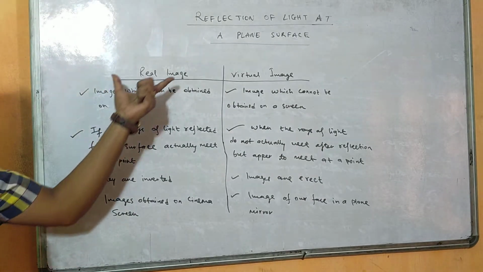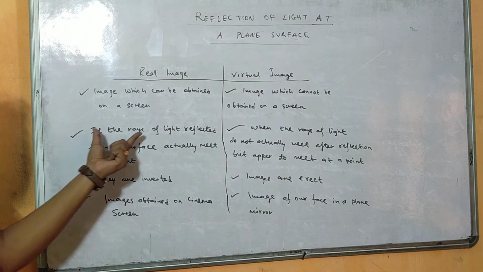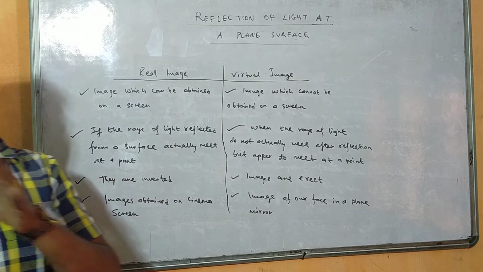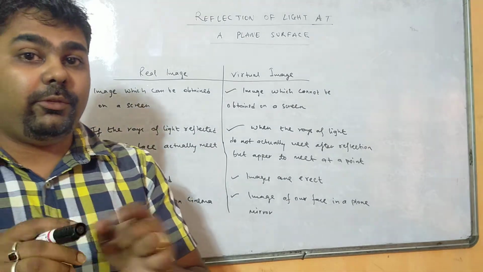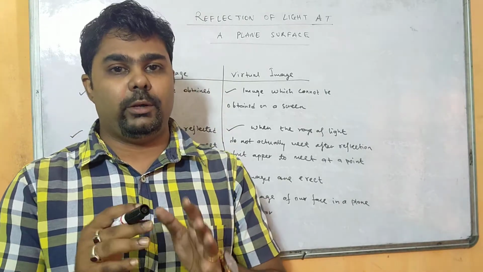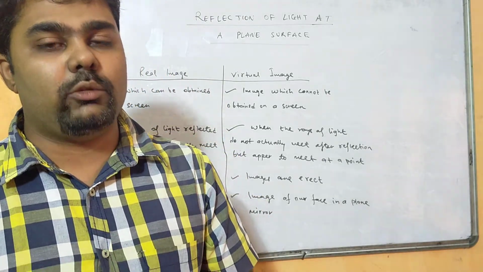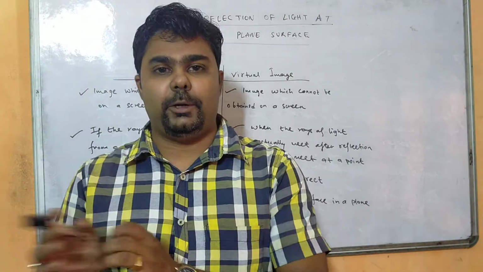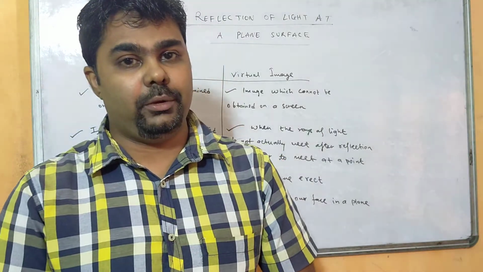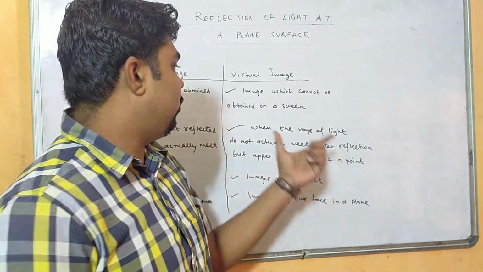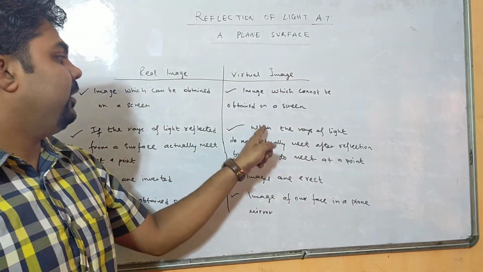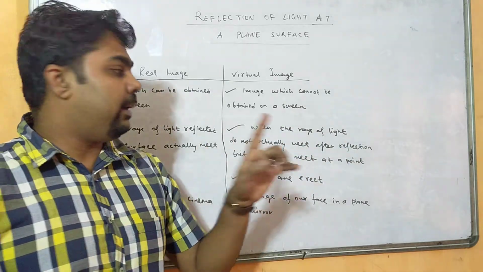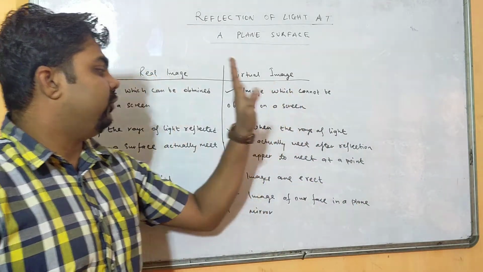Next, how is a real image formed? If the rays of light reflected from a surface actually meet at a particular point, then we say the image which is formed is called a real image. But after reflection, if they are not actually meeting at a particular point, but they appear to meet virtually, then they are called a virtual image. You see, I have written here: when the rays of light do not actually meet after reflection, but appear to meet at a point, it is called a virtual image.